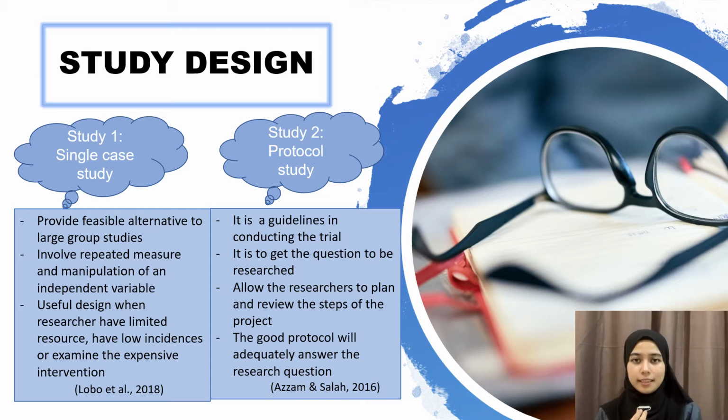For the study design, the first study used a single case study, which provides a feasible alternative to large group studies as the subject used is only one subject. This design also involves repeated measures and manipulation of an independent variable, and it is a useful design if the researcher has limited resources, low incidence, or is examining an expensive intervention. In this case, the researcher used this design as the intervention uses a humanoid robot, which is very expensive, and there is a limited number of robots to be used in a larger sample.